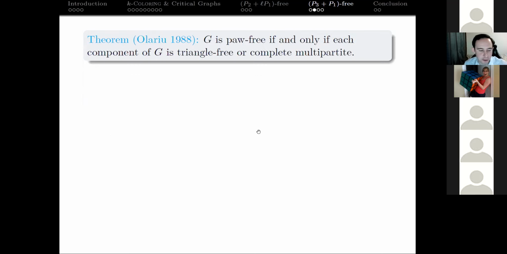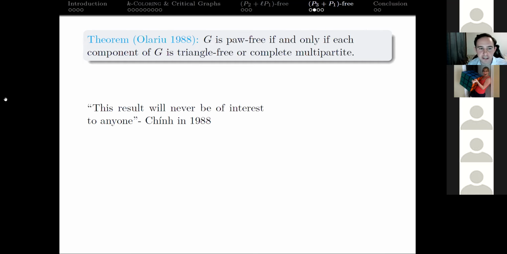So here's another contribution that we did. And I really like this result because of how we proved it, because we were working on it for a while. And then Chin just kind of remembered this result from Olariu in 1988 that says G is PA-free if and only if each component of G is triangle-free or a complete multipartite. I wasn't alive in '88, but Chin said this was his thought in 1988: this result will never be of interest to anyone, which is always nice to think about a paper, I guess. I'm assuming he wasn't the referee because it did get published.